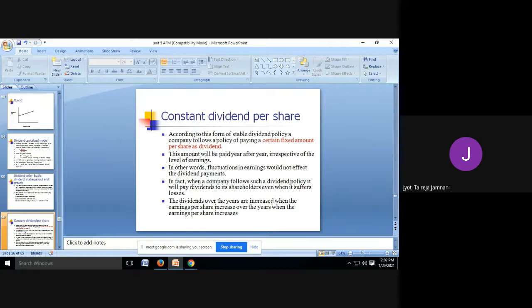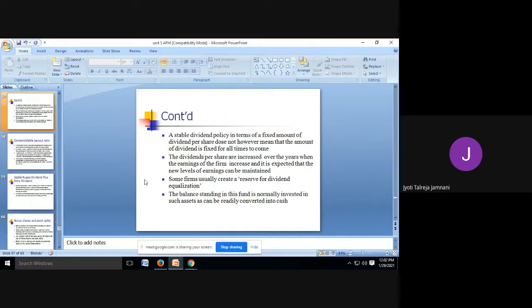The dividend over the years is increased when the earnings per share increase over the years. So what they're trying to say here is you're not going to keep it 5 rupees forever. Maybe you will pay 5 rupees dividend for the next 5 years. After 5 years, if your earnings per share have increased, you can increase the amount to 6 rupees and you pay 6 rupees for another 5 years. So once you fix it, you have to consistently pay it for at least a few years. So 5 to 10 years you pay that much, then you increase the amount a little and then again follow the same consistency. So this amount is fixed, constant dividend per share.